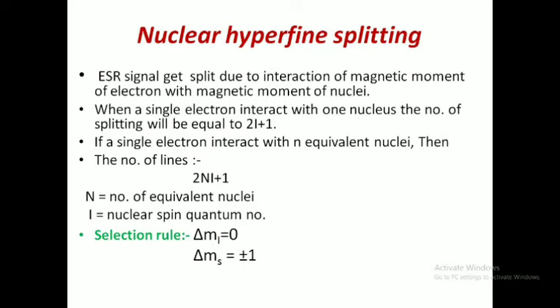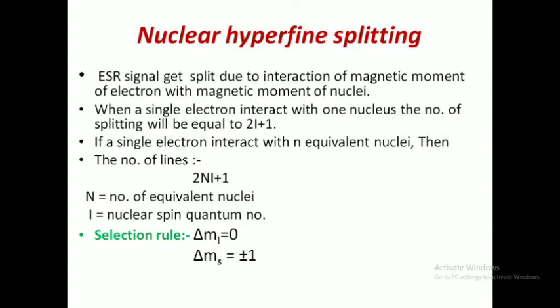In nuclear hyperfine splitting, the ESR signal splits due to the interaction of the magnetic moment of the electron with the magnetic moment of the nuclei. If in our system there is only one electron and one nucleus, then the number of lines will be equal to 2I plus 1. But if there are equivalent nuclei in the system, then the number of lines in the ESR will be equal to 2nI plus 1. Here n represents the number of equivalent nuclei and I represents the nuclear spin quantum number.